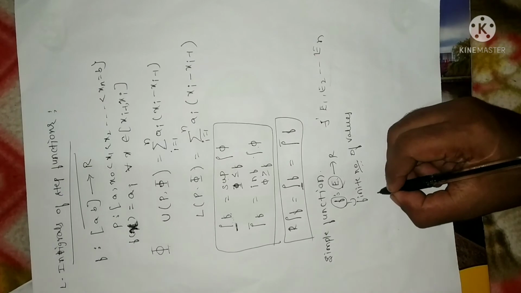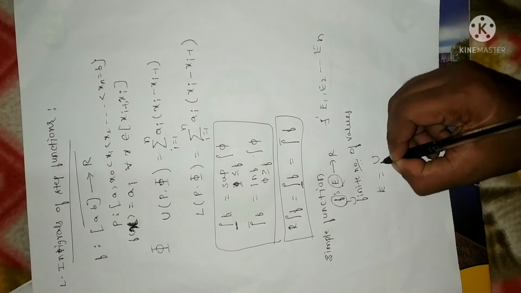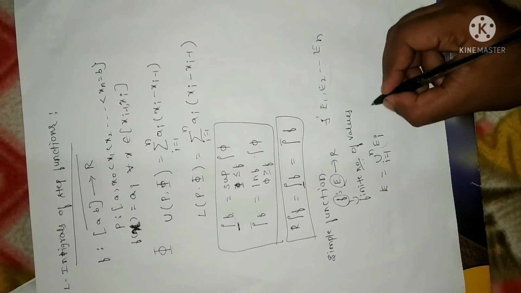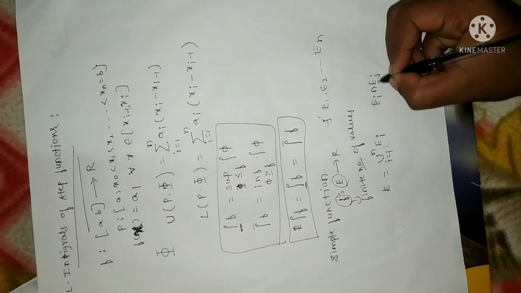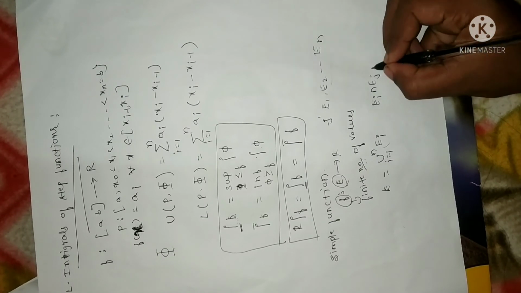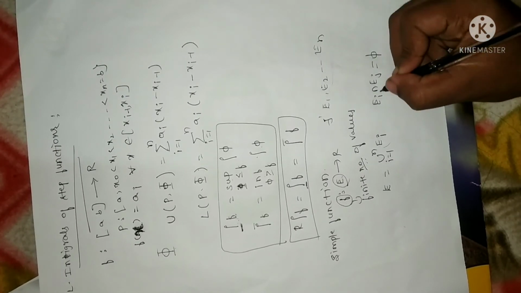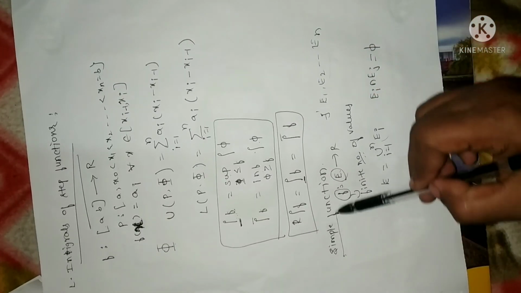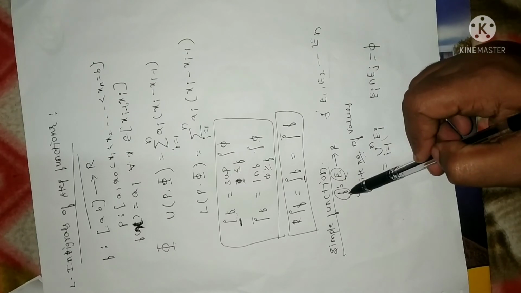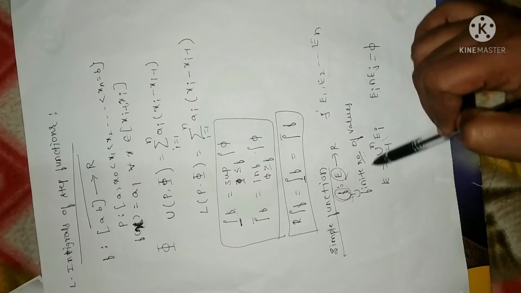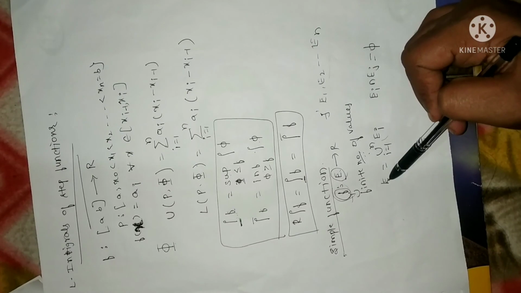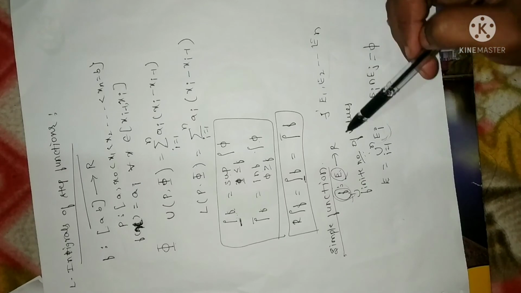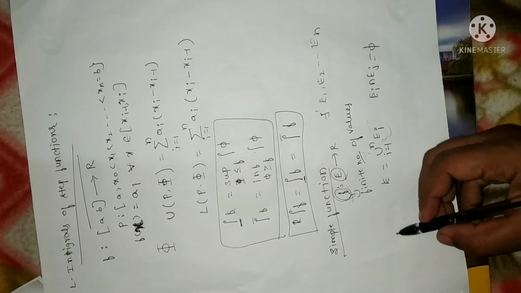Clear? Further, we can express E as a countable union of all the Ei's, and moreover they should be disjoint. Disjoint in the sense that when you take the intersection of two different sets, that should be equal to the null set. That is the meaning of disjoint sets. I am repeating once again: a function f is said to be simple only when f takes a finite number of values. Further, we can express E as a countable union of the collection of Ei, and moreover they are disjoint sets. Let me give you an example for a simple function.